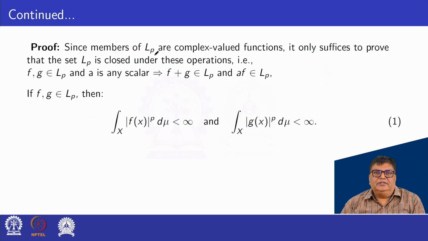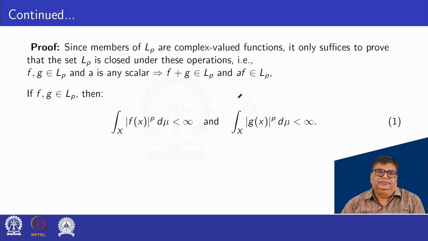Since members of LP are complex valued functions, it only suffices to prove that the LP is closed under these operations, that is, f, g belonging to LP and a any scalar implies f plus g belongs to LP and af belongs to LP.